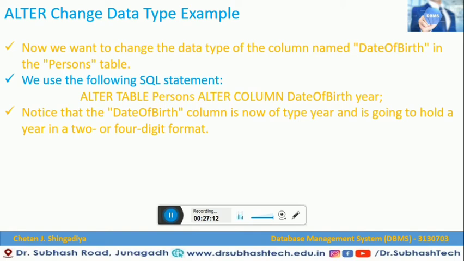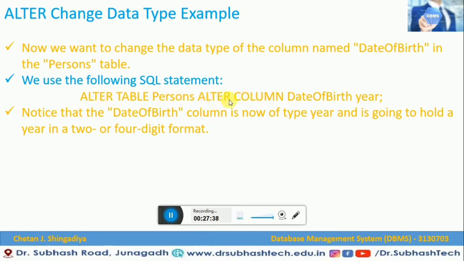We have also seen that when you want to change the data type of a particular column, we can perform that with the help of the ALTER TABLE statement. So now we want to change the data type of the column date of birth in the persons table. That means we want to change the data type of the date of birth column. So we use the following SQL statement: ALTER TABLE persons ALTER COLUMN.